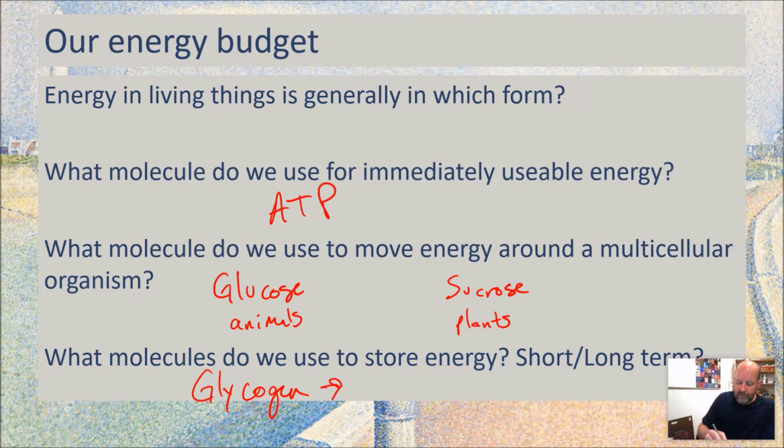And then long-term storage, we will make fats. We'll make triglycerides and store those. That's for our very long-term storage. In plants, you're going to use just what's called starch, which is just chains of glucose. Glycogen is chains of glucose too, but they're different. Everything on this page we'll talk about again later. I just wanted to get a big picture on this.